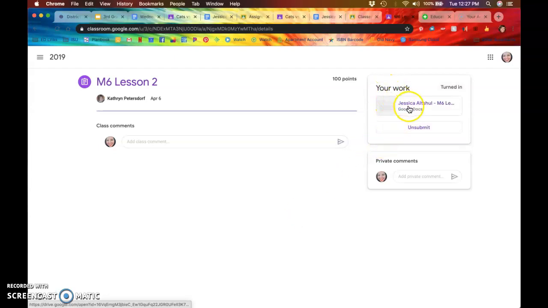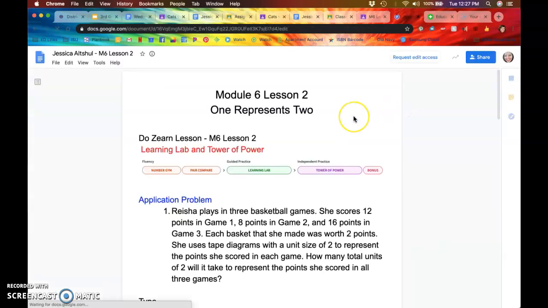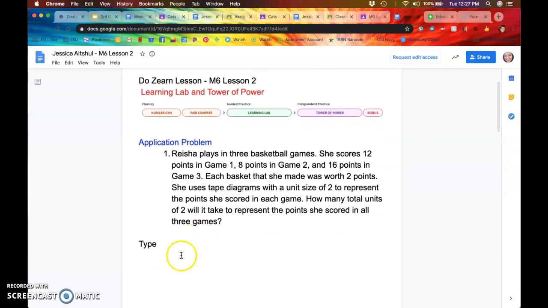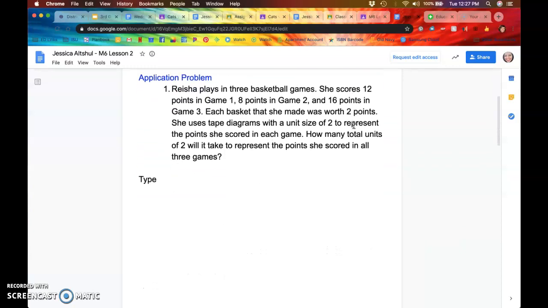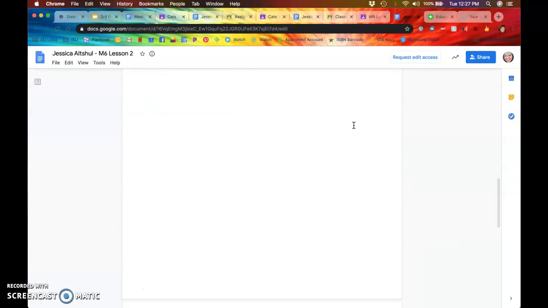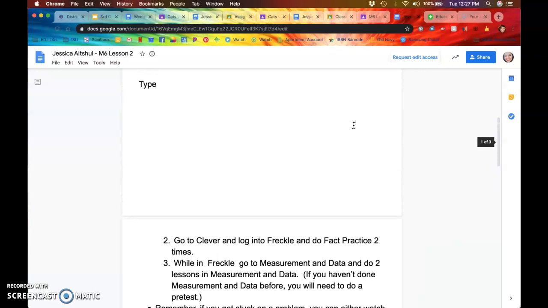So here you can click on your work, and here are the problems. So you just type in, I was working on this earlier, type in your response, and then once you're done, you can submit it. I've actually already turned this in, and that's why it won't let me edit it any further. But you will be able to turn it in absolutely no problem after you've completed these exit ticket problems. And remember, if you are in Mrs. Rodriguez's class, you won't be doing that for us. You'll have different assignments from her.